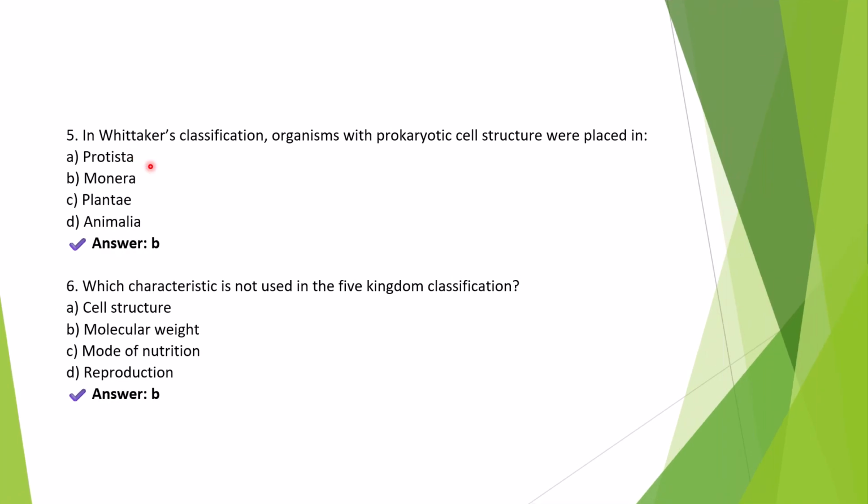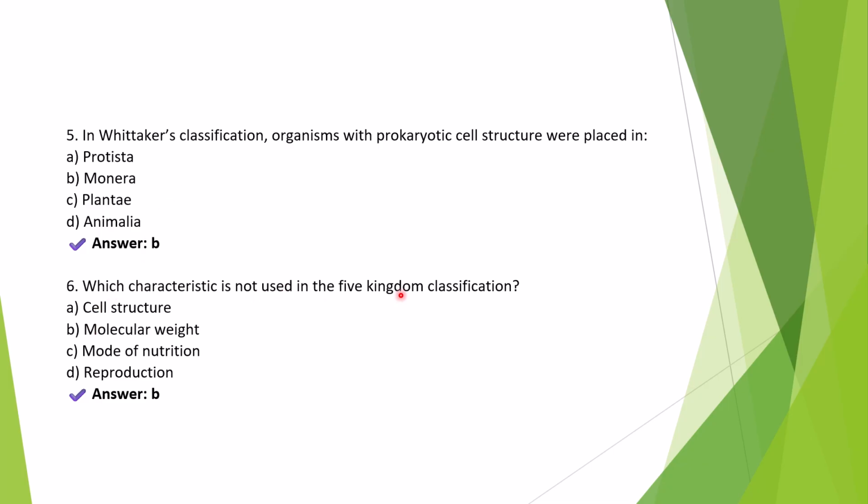In Whittaker's classification, organisms with prokaryotic cell structure were placed in. Answer is option B, Monera. The kingdom Monera includes all the prokaryotes such as bacteria and cyanobacteria. These organisms lack a true nucleus and membrane-bound organelles. They reproduce asexually. They are unicellular and are structurally simpler than all eukaryotes.